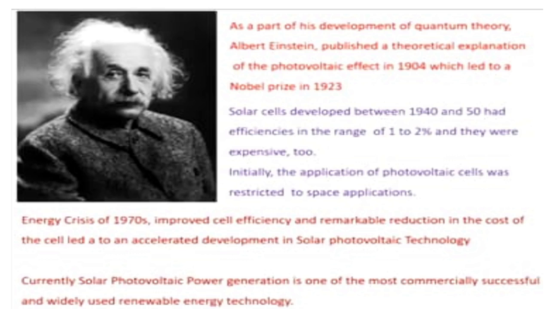As a part of his development of quantum theory, Albert Einstein published a theoretical explanation of the photovoltaic effect in 1904, which led to a Nobel Prize in 1923. Solar cells developed between 1940 and 50 had efficiencies in the range of 1 to 2%, and they were expensive too.